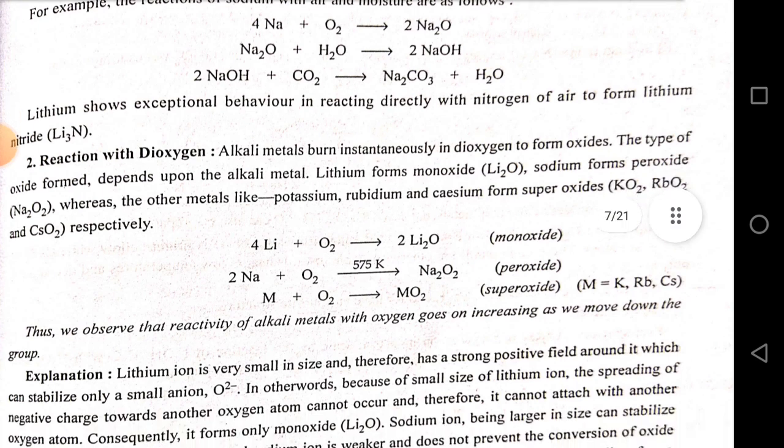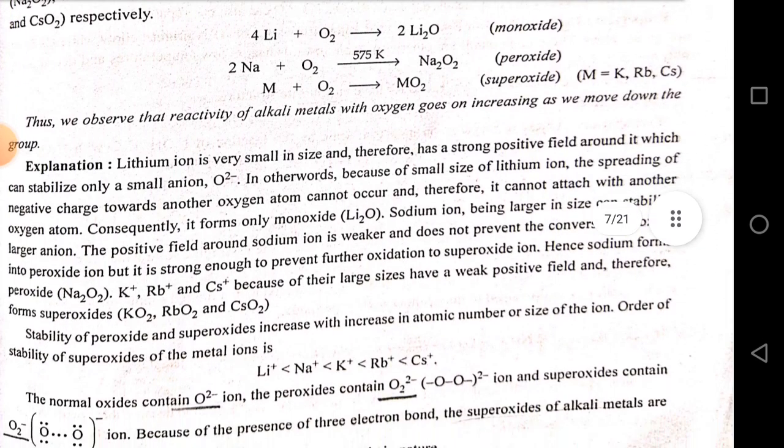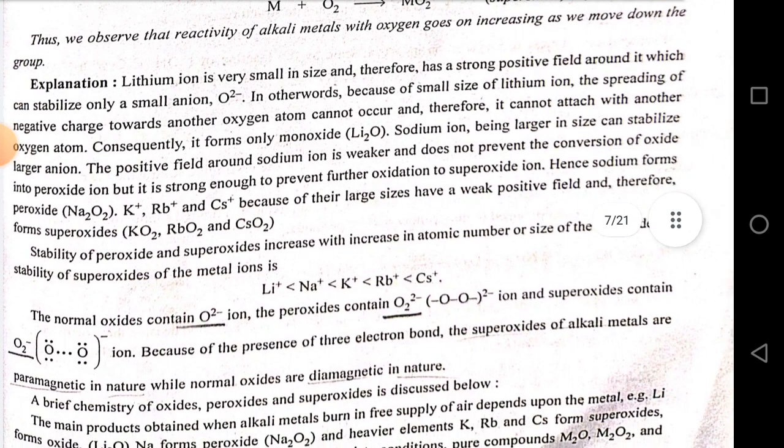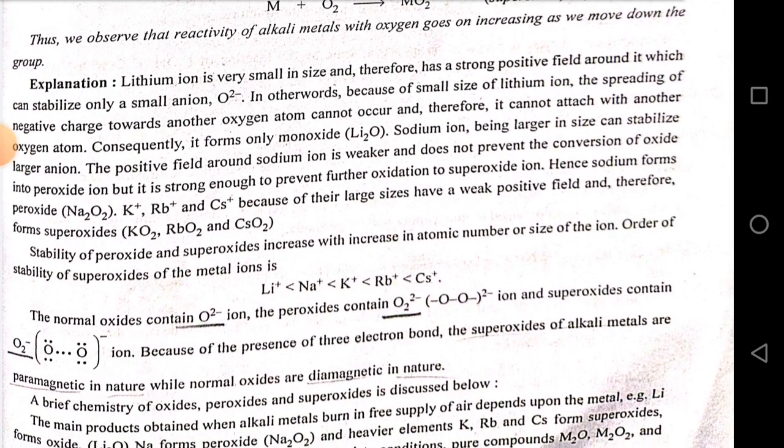Explanation. Lithium ion is very small in size and therefore has a strong electropositive field around it, which can stabilize only a small anion, O2 negative. In other words, because of the small size of lithium ion, the spreading of negative charge toward another oxygen atom cannot occur and therefore it cannot attach with another oxygen atom. Consequently, it forms only monoxide Li2O.